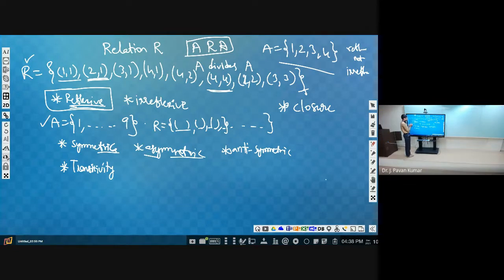Reflexive closure means the tuples that we need to add to make this relation reflexive. This relation may be reflexive or not, but in order to make it reflexive, some tuples may need to be added. For any relation given to you, can you say what tuples we need to add to make it reflexive?